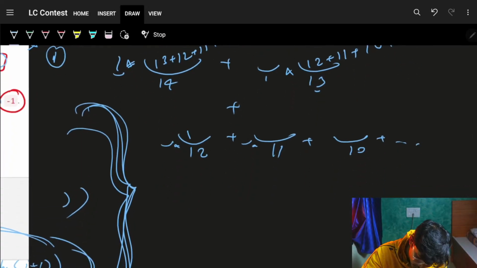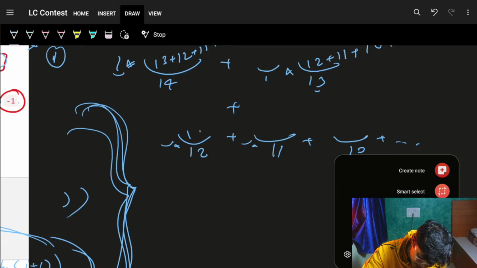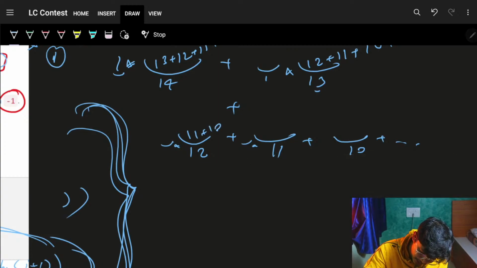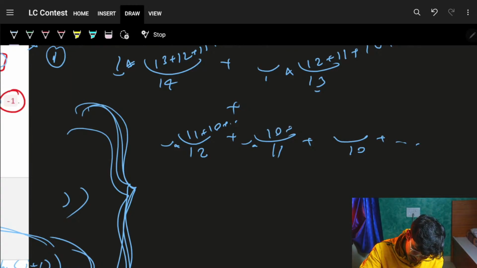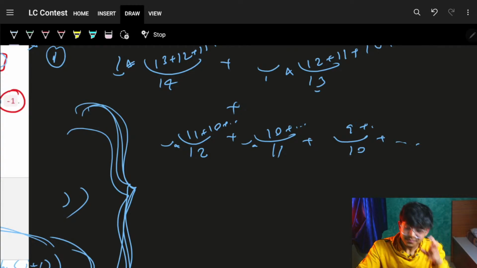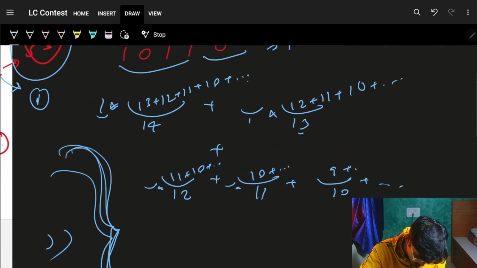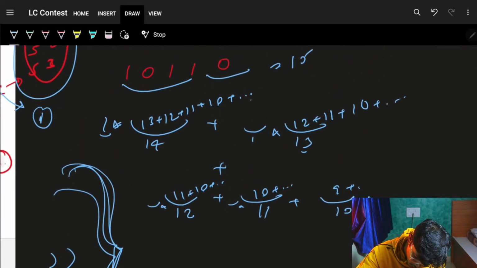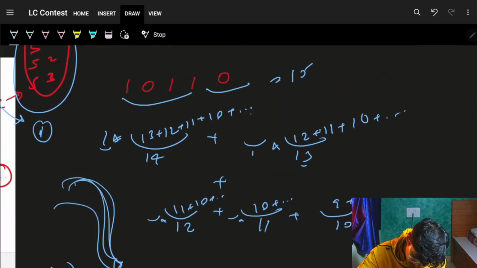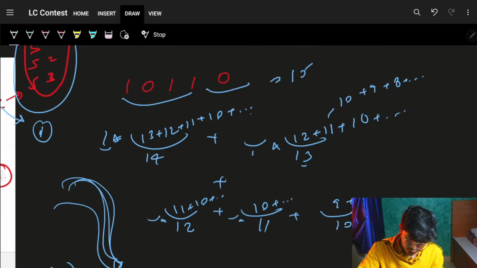It will again keep on going as 11 plus 10 and so on and so forth, then 10 plus 9 and so on. So with this, you can easily see it will again keep on going for this particular 10 plus 9 plus 8 and so on and so forth.